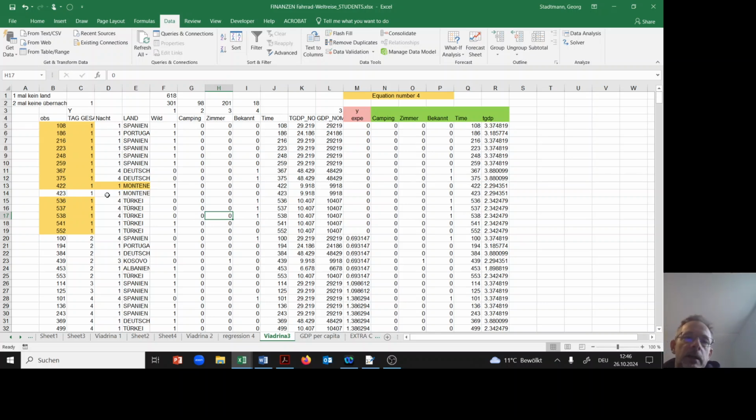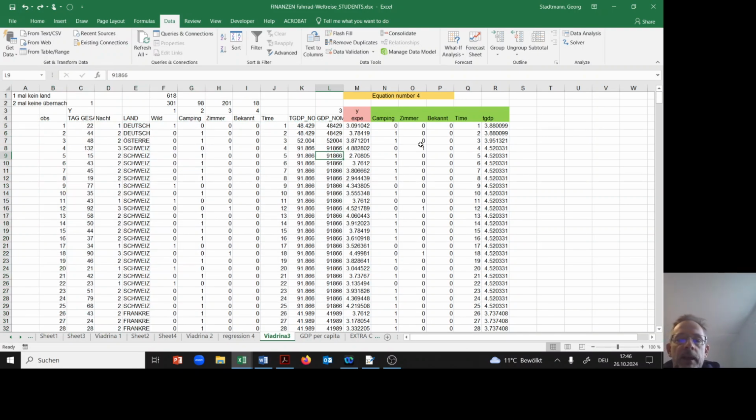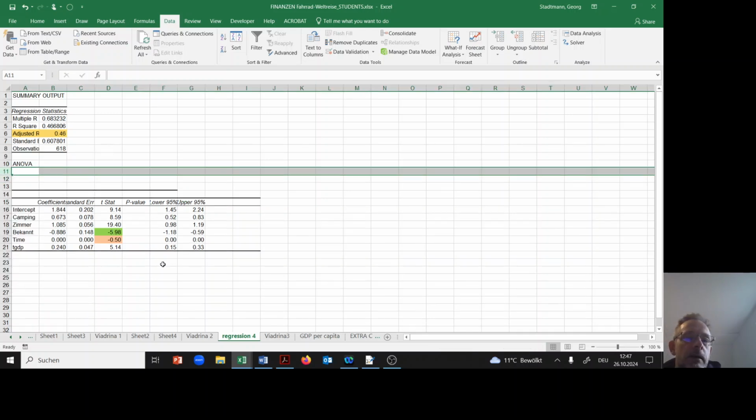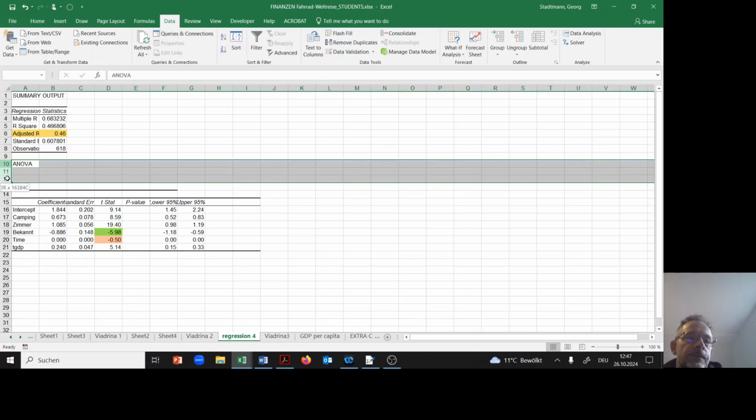Therefore, I adjusted the data set and included a 1 here. So now we are able to run a regression. I'm marking this area here. This is the data set which is important. Here we have the natural log of the expenditures, and here we have the natural log of GDP. When we run the regression, this is the regression output. I'll delete these numbers here and augment it again.